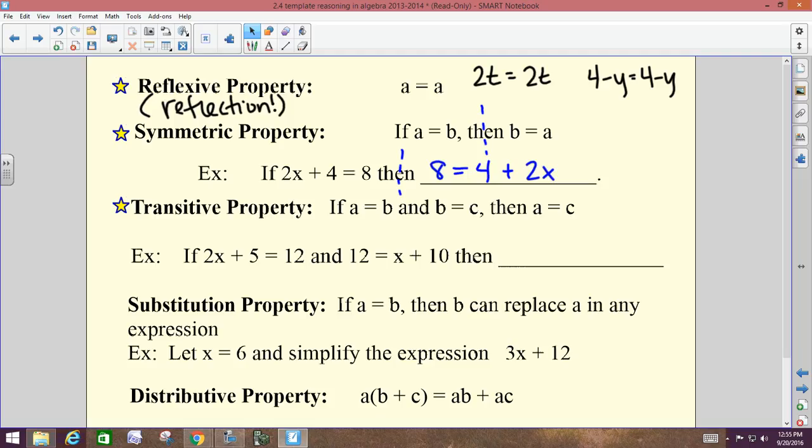Last one, transitive property. If A equals B and B equals C, then A equals C. The transitive property gets rid of the middleman. What's in common there? Since A is equal to B and B is equal to C, we can just get rid of B, and A and C would be equal to each other.